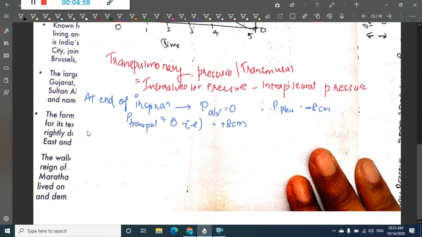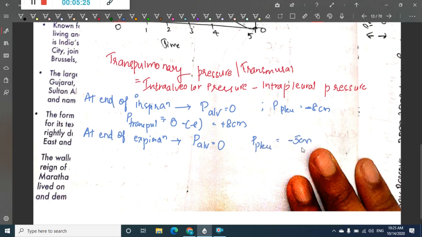Then what happens at the end of expiration? Even at the end of expiration, the alveolar pressure is equal to atmospheric pressure, so the pressure in the alveoli is equal to 0. But the intrapleural pressure is equal to minus 5 centimeters of water.